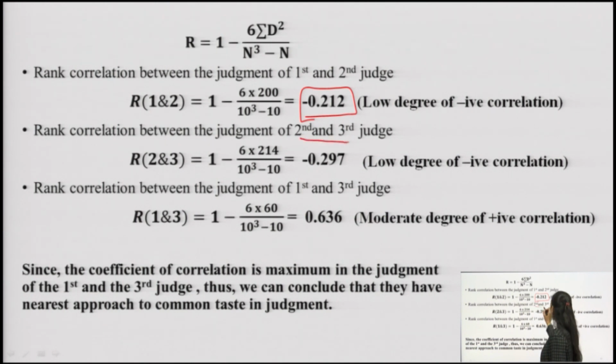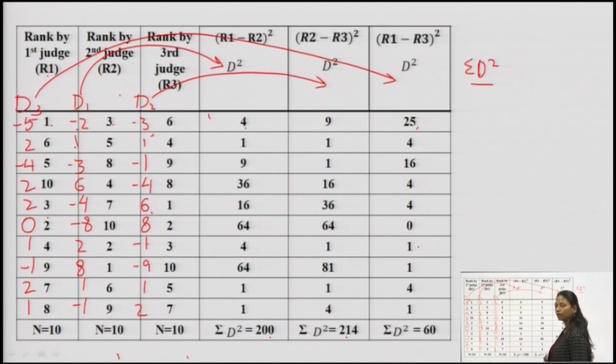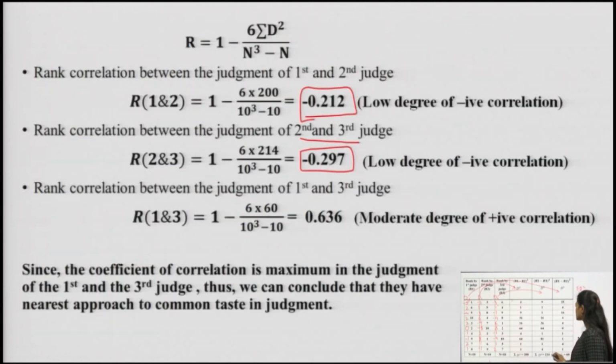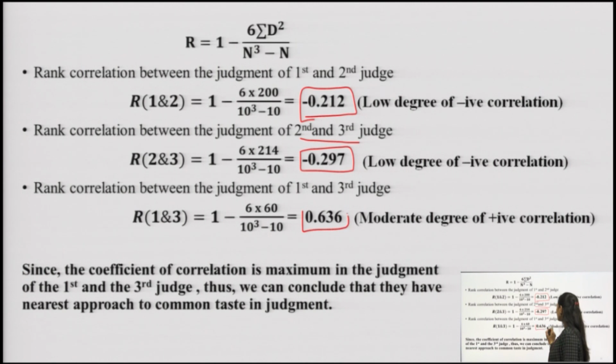Whereas when I put the values into the formula between judge second and third, the D square was 214, I have put 214 here and my answer becomes minus 0.297. Whereas, for the first and the third judge, the D square was 60, I have put 60 here and my answer for judge 1 and judge 3 becomes 0.636. From this we can see that the first two answers are negative, whereas only the relationship between judge 1 and judge 3 shows a positive answer.